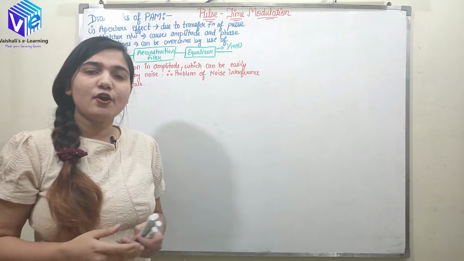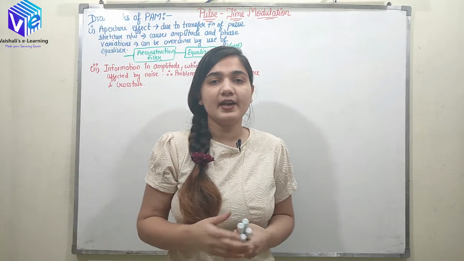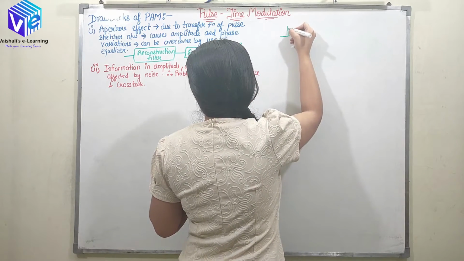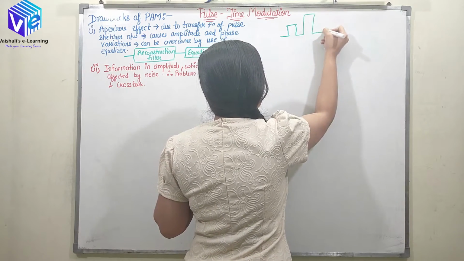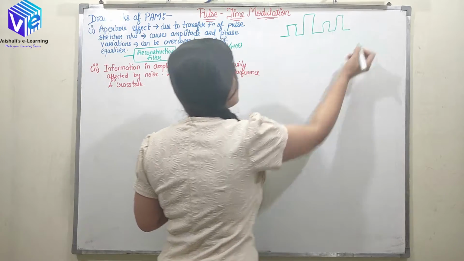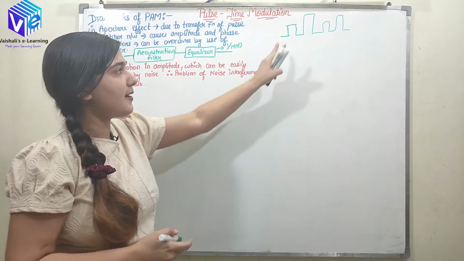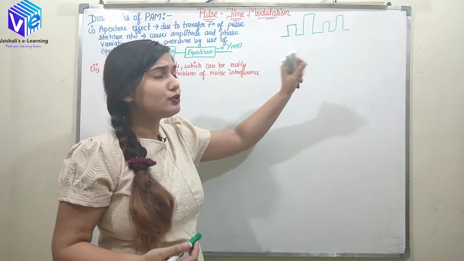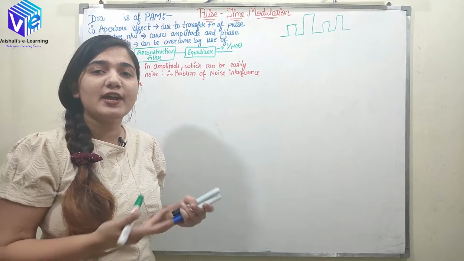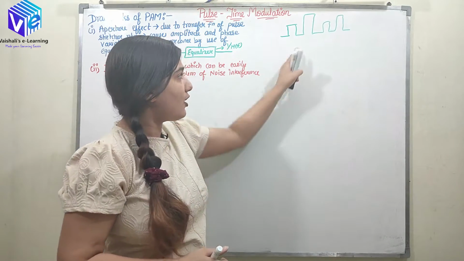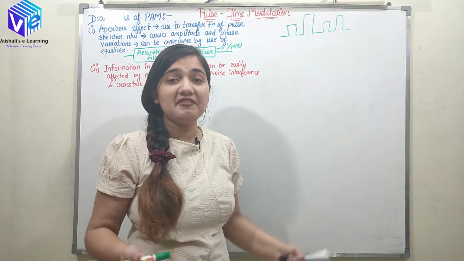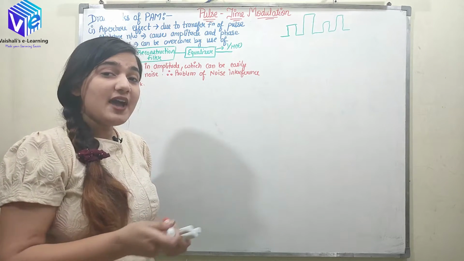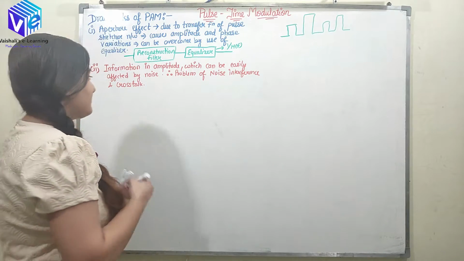Now, as I already told you, we have different amplitudes for different amplitudes of the message signal. So this is my pulse. Here we have different amplitudes which are representing the different amplitudes of the message signal. Now if I need to calculate the power required for the transmission, because they have different amplitudes, the power required for the transmission would be different. So now we have variable power for the transmission.